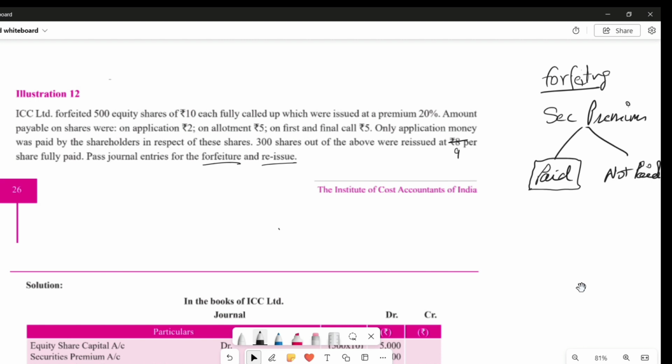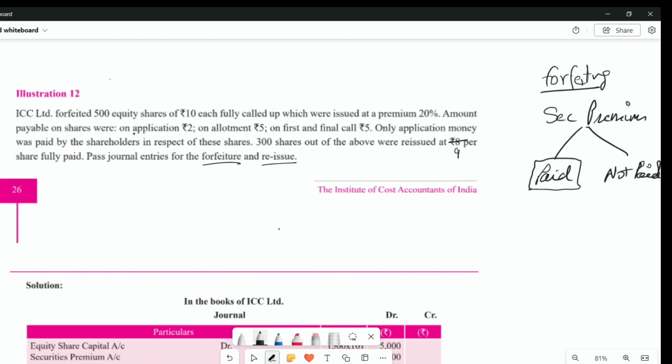So when originally we booked them in the journal entries, we put them on the credit side in the due entry. But now we are cancelling it. We have to cancel the securities premium part also if we have not received it. If from 10 people I have to receive money and I am showing it on my credit side, that 10 money is due from 10 people and I'm putting securities premium from 10 people. Now one person is not paying the securities premium. Then obviously I have to cancel because the net effect is I'm receiving securities premium from 9 people. Okay, so securities premium needs to be cancelled in this case because this person is not paying the premium,